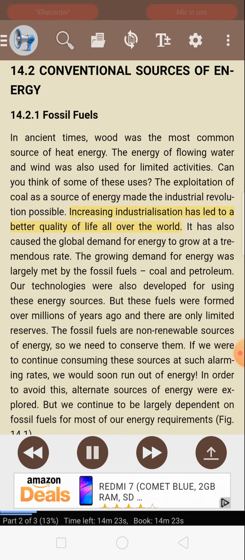Increasing industrialization has led to a better quality of life all over the world. It has also caused the global demand for energy to grow at a tremendous rate. The growing demand for energy was largely met by the fossil fuels, coal and petroleum. Our technologies were also developed for using these energy sources.